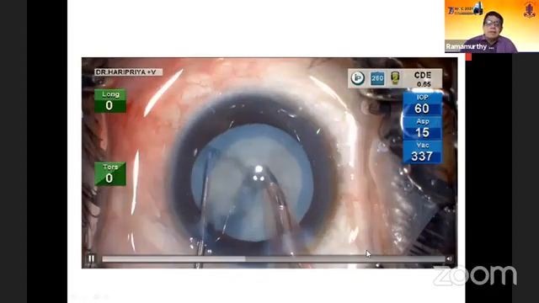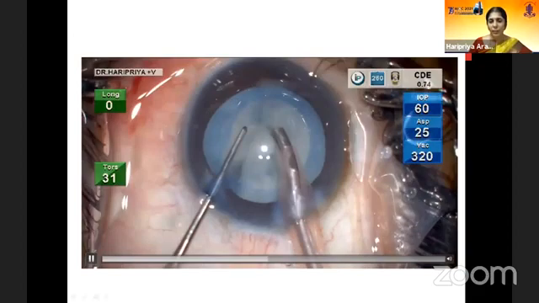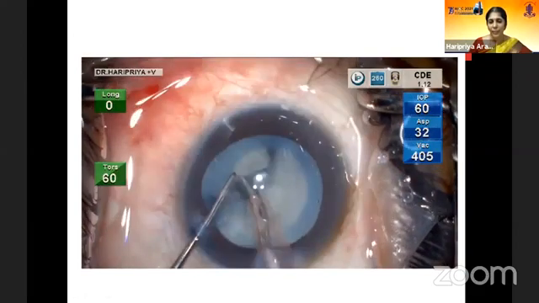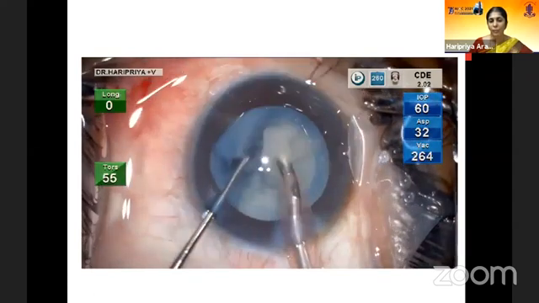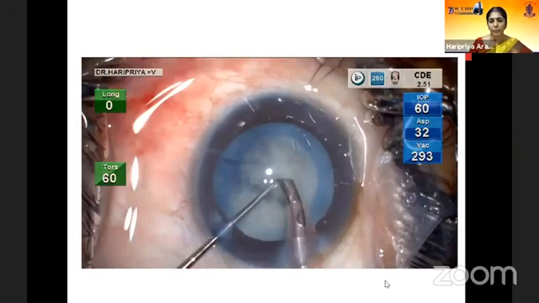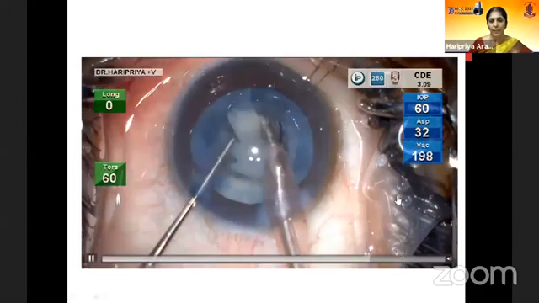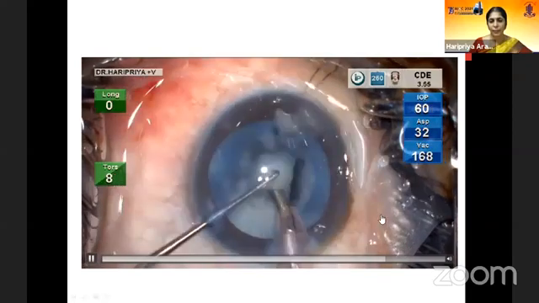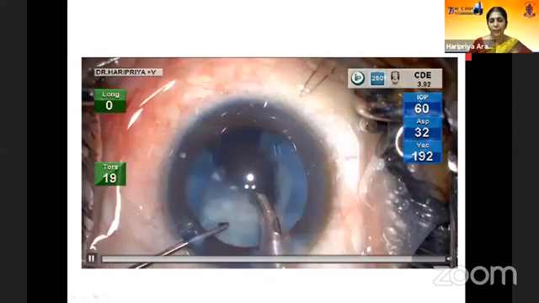Okay. Yeah, so this is, like I said, the use of the Centurion machine without the Active Sentry in a white cataract, where chamber stability is very, very important because we don't have the epinuclear support in these white cataracts. So the CDE here is again lesser because of the help of the technology, which permits you to have higher vacuum and flow rate.